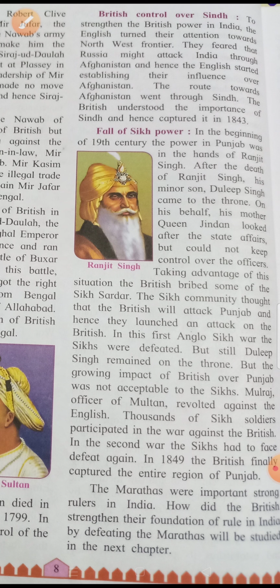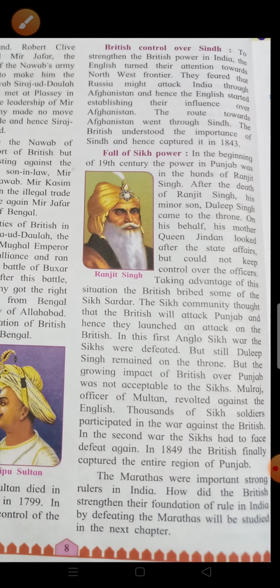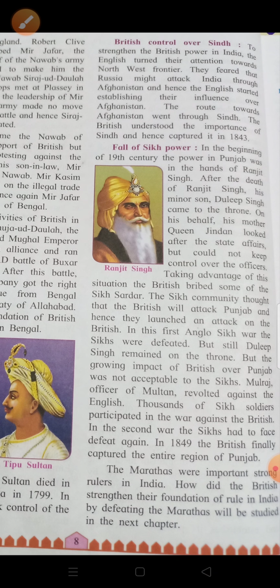Okay. Taking advantage of this situation, the British bribed some of the Sikh Sardars. The Sikh community thought that the British would attack Punjab and hence they launched an attack on the British. In the first Anglo-Sikh war, the Sikhs were defeated, but still Duleep Singh remained on the throne. But the growing impact of the British over Punjab was not acceptable to the Sikhs.